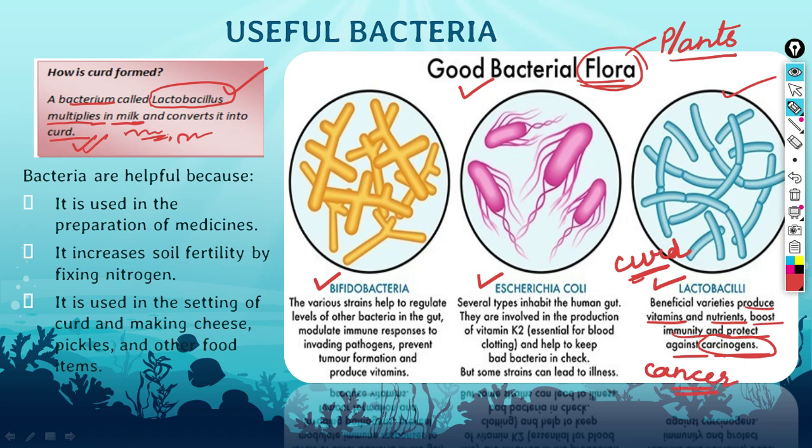So carcinogens are basically any chemical or anything which is causing cancer or helping in creating cancer. We call them carcinogens. Your lactobacilli are also helping against carcinogens. That means they try to remove or destroy carcinogens, and they will not allow them to multiply or to create cancer in the body.